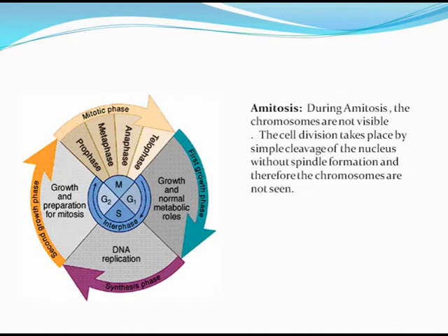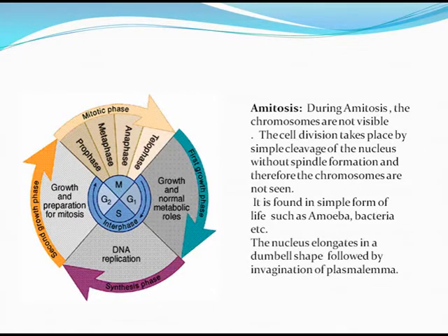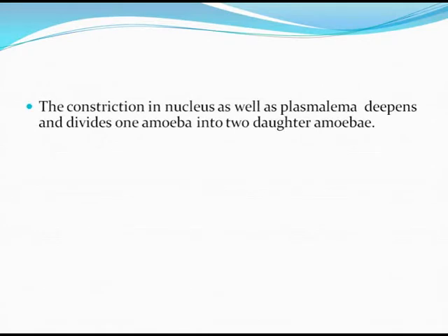What is amitosis? In amitosis, the chromosomes are not visible. The cell division takes place by simple cleavage of the nucleus without spindle formation, and therefore the chromosomes are not seen. It is found in simple forms of life such as the amoeba and bacteria. The nucleus elongates in a dumbbell shape, followed by the invagination of the plasmalemma. The constriction in the nucleus as well as the plasmalemma deepens and divides one amoeba into two daughter amoebae.